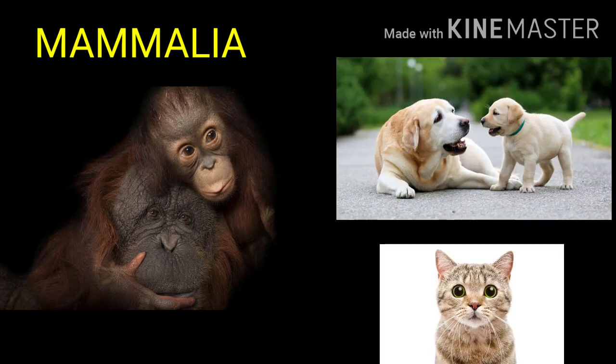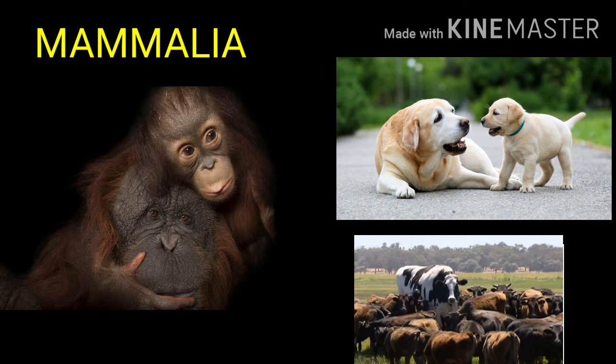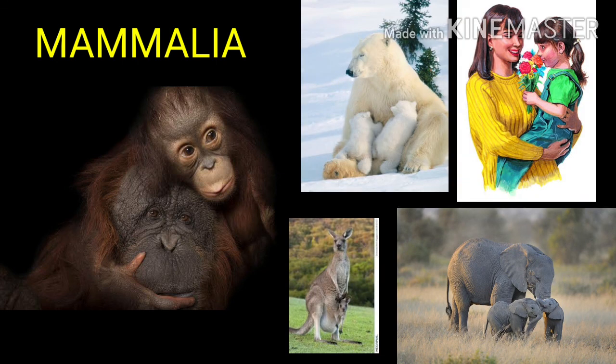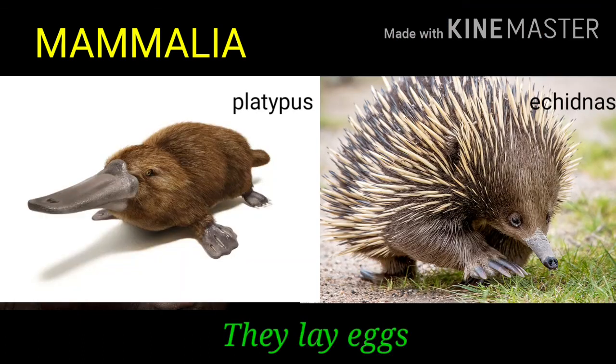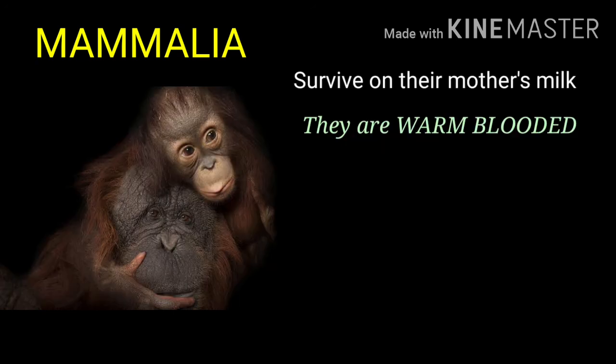And the next and last is Mammalia. Under Mammalia come our pets like cats and dogs, some farm animals like cows and buffalo, and other animals which give birth to their young ones, including us human beings. All come under Mammalia because they do not lay eggs, they give birth to their young ones. There are some exceptional cases also, like platypus and echidnas. Both lay eggs. They do not give birth to their young ones. And all the young ones survive on their mother's milk.